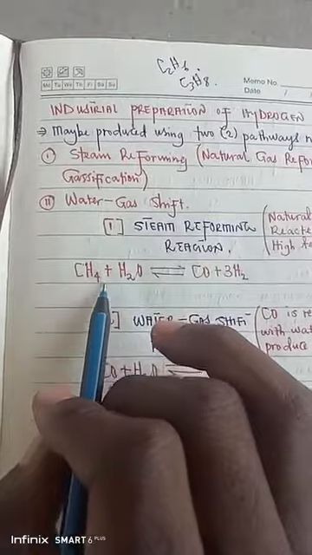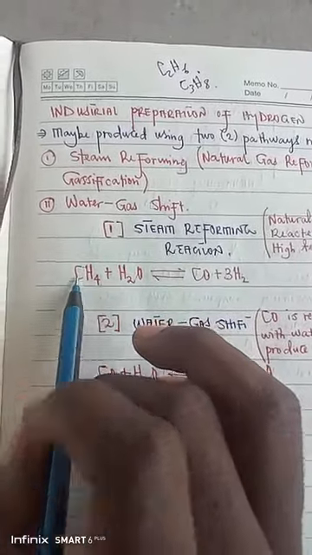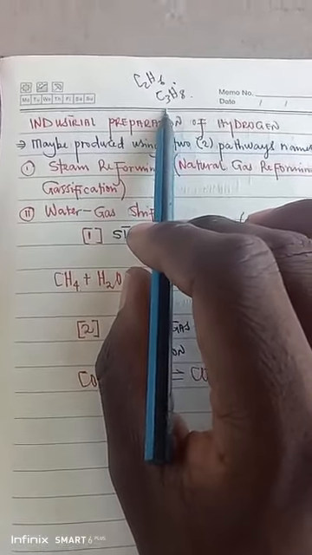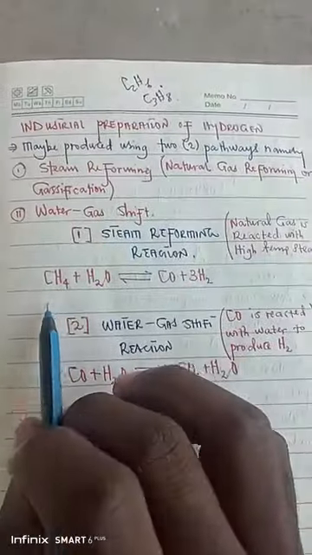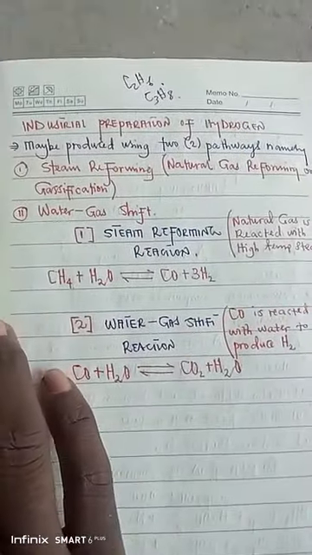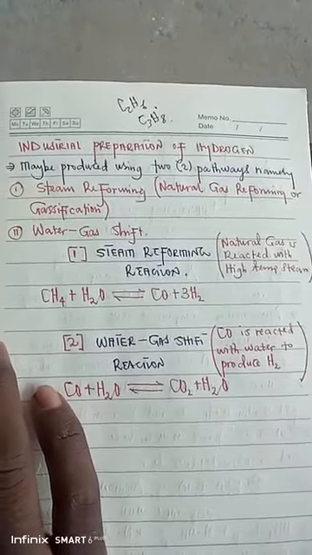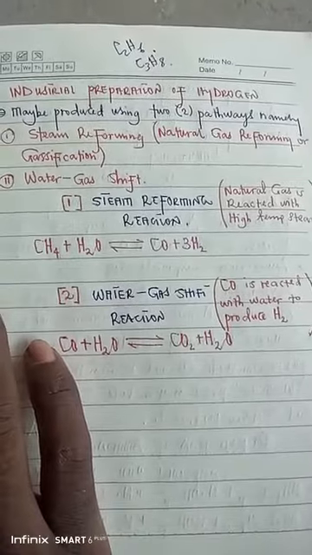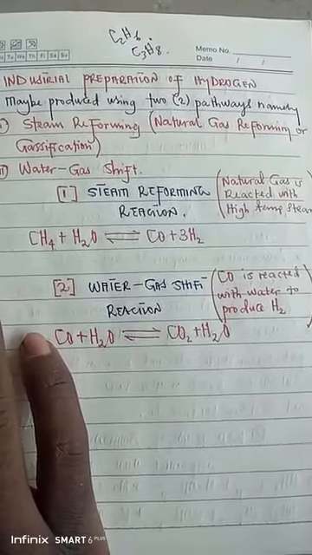So if you don't want to use methane, like I have said, you can get ethane and propane. It's your choice. But one thing that you need to know, that regardless of the natural gas that you take, the products will always be the same: carbon monoxide and hydrogen gas.